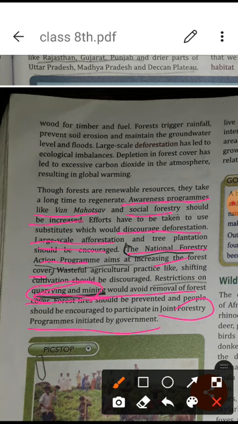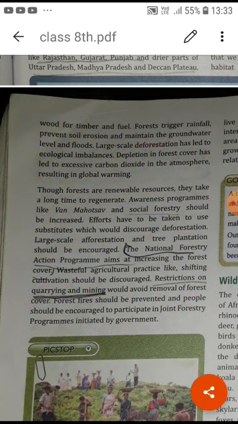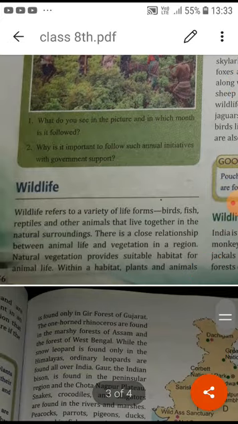So student, by this we want to explain how we can conserve wildlife as well as plant life. Till we save the plant life, the wildlife can't be safe. In this way we can understand the different programs.